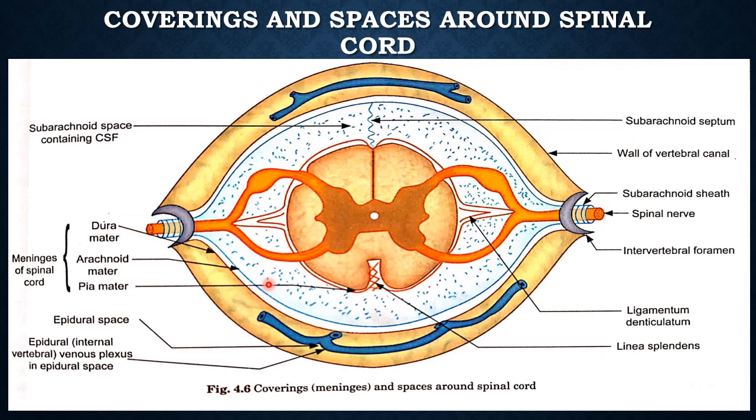The inner surface of the spinal dura is in close contact with the arachnoid mater. So you see, this is the arachnoid mater.